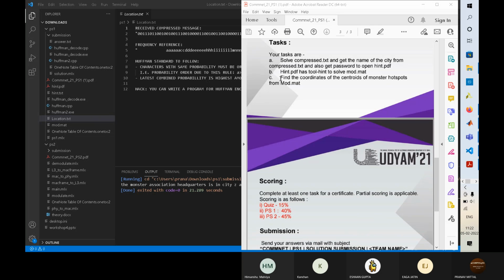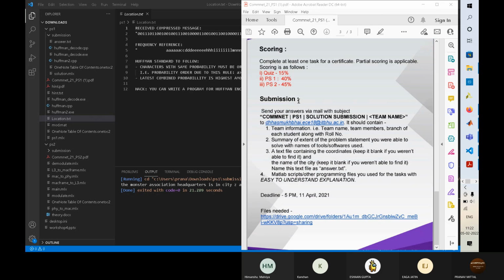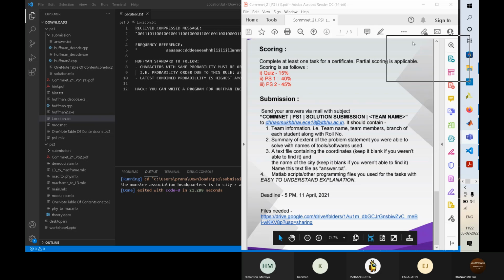So in the image there are a few circles, so we have to decode the center of those circles. This is the basic PS. The data of the image is in encrypted form, so in the modulated form we have to demodulate the data. Then it's basically the scoring and submission, how we have to submit the PS. And the last thing is the link for downloading the PS.